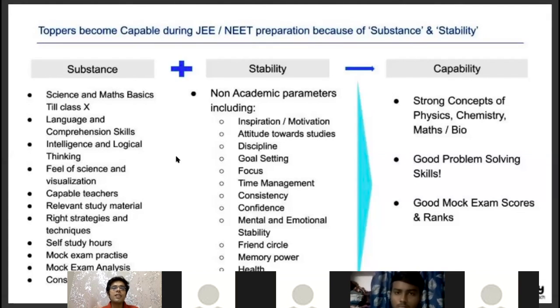So if till class 10th you are not able to develop a feel of concepts such as speed, distance, time, velocity, acceleration, force, momentum, work, power, energy, when you come to class 11th and 12th, you have very little time to develop a feel again. And if again in 11th and 12th you're not able to develop a feel, it's going to be a challenge. So just look for yourself, are you struggling on this parameter right now or not?